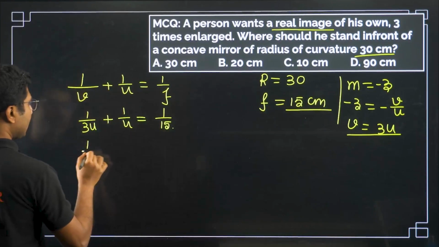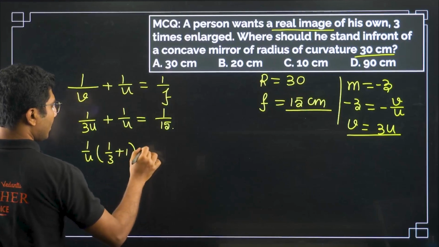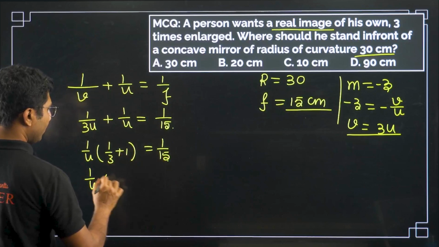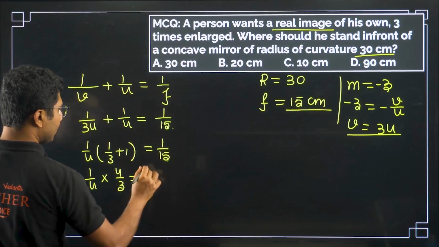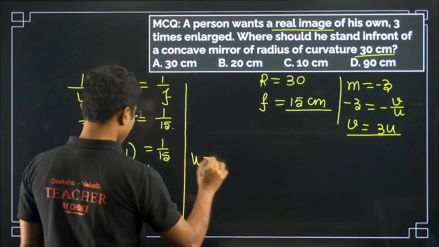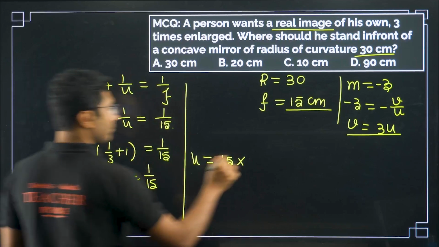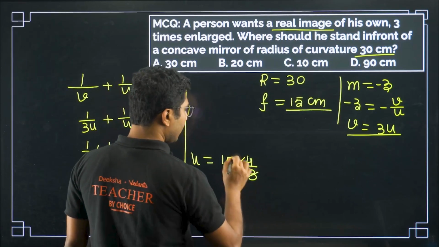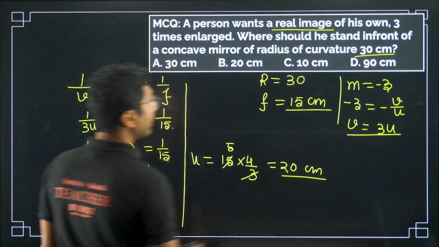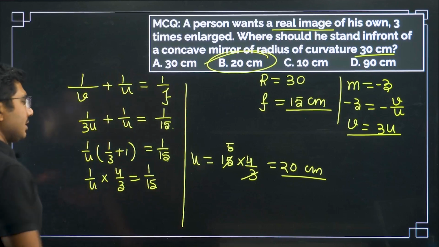So 1 by u into 4 by 3 equals 1 by 15, or u equals 15 into 4 by 3, which is 20. So the answer will be 20 centimeter. Correct answer is option B, right?